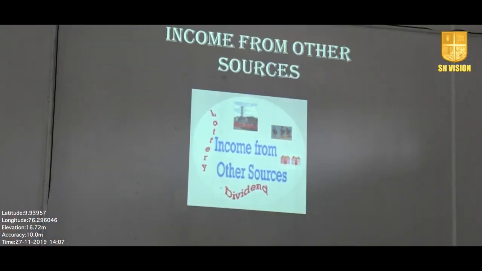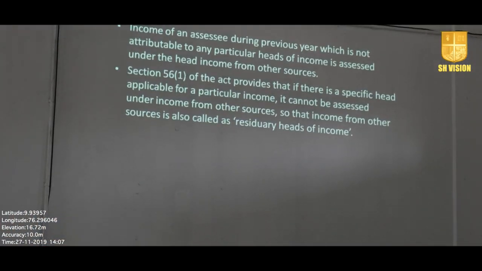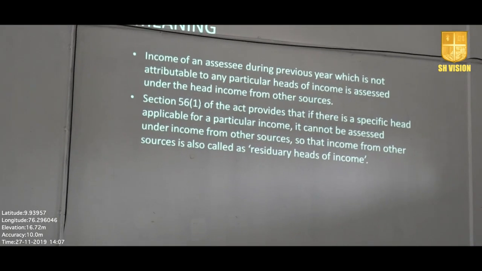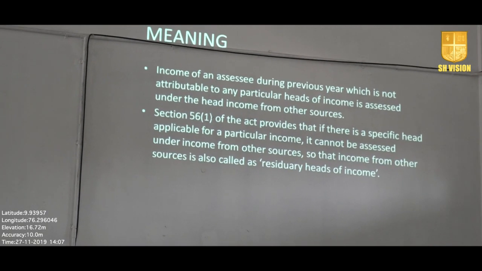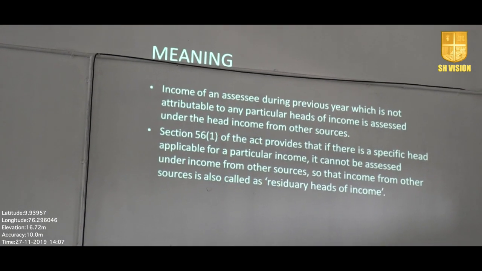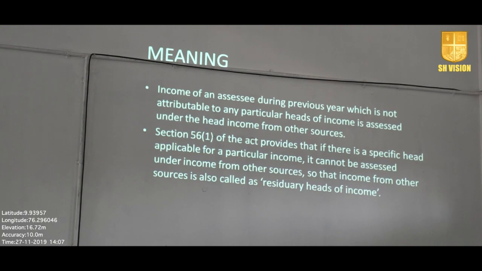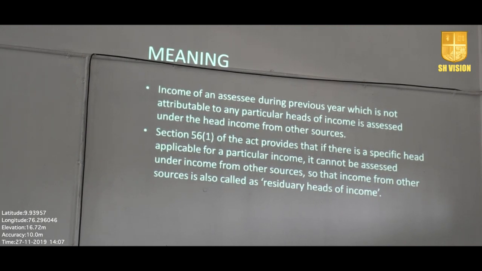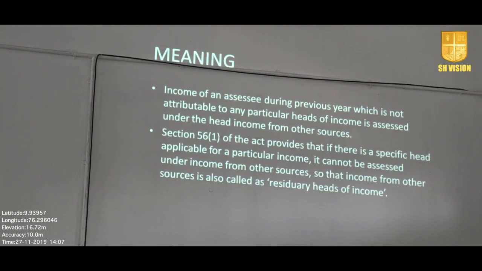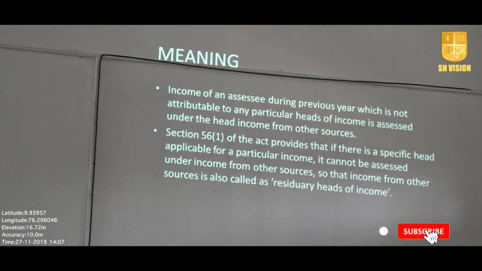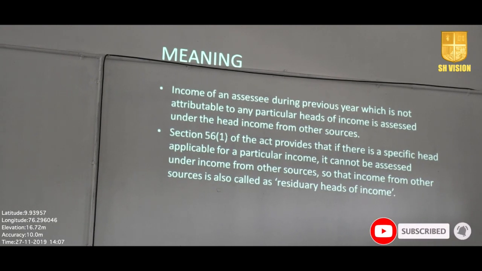So what is income from other sources? What is the meaning? Income from other sources is the income of an assessee. Who is an assessee? An assessee is a person who pays tax to the government. So, income of an assessee during the previous year. As you all know, there is a difference between previous year and assessment year. In the assessment year, we will assess the income of the previous year and tax on the basis of the income of the previous year.